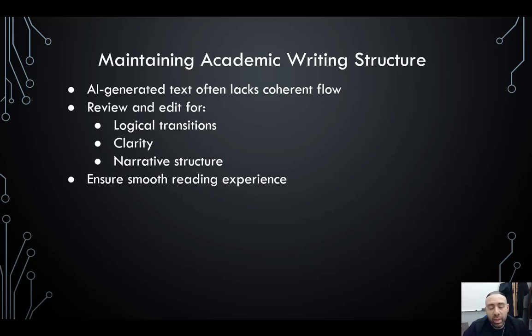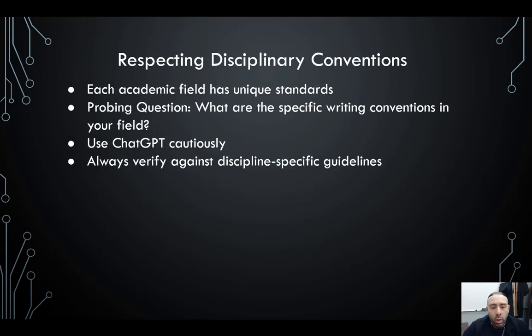So that's something that you need to keep in mind, that when you write, you should have a clear structure, and that's something that AI lacks for the most part. Also, you want to respect disciplinary conventions. So each field has unique standards, whether it's using AI, not using AI, limitations on what you can use it for. Again, every academic field is different, so you want to know what those writing conventions are in your field, and you want to use AI cautiously.